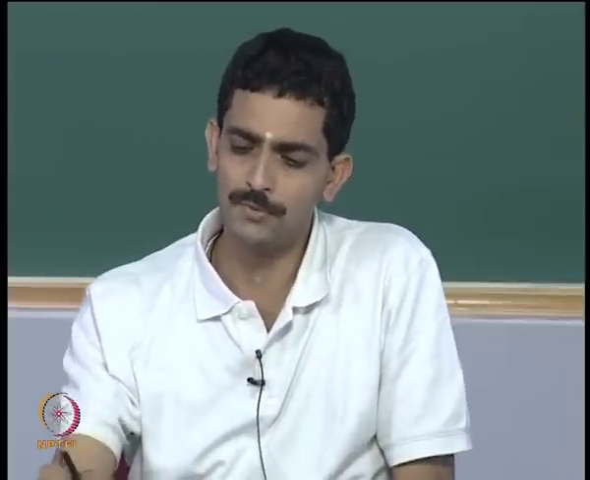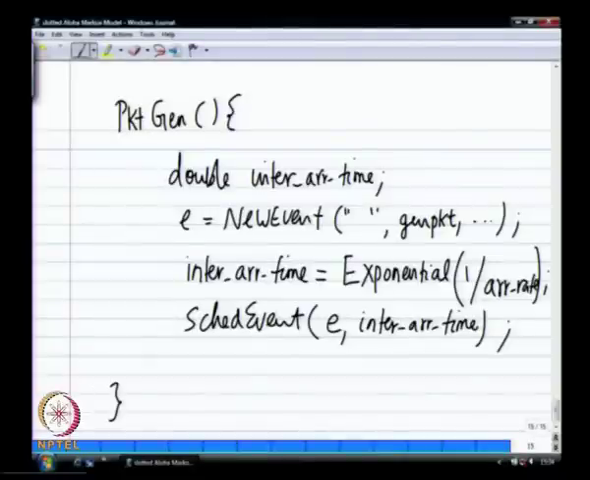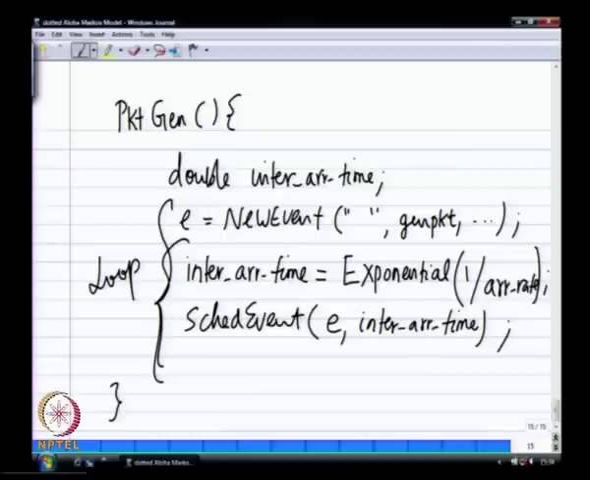So this could be within a loop if you really want to do it, where you have a loop that will simply generate the packet, fill up the fields, and then you will reschedule the next event based on the next inter arrival time. So this is something that you would try to do. This whole thing you could put in a loop if you want to go back and forth.